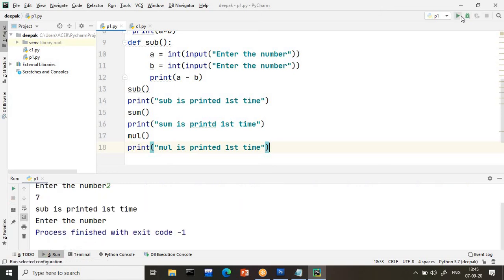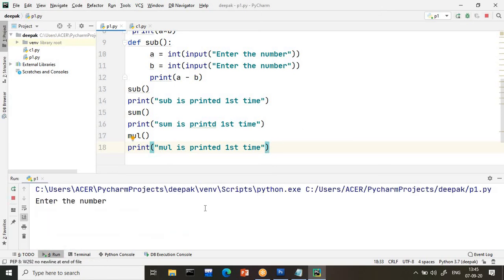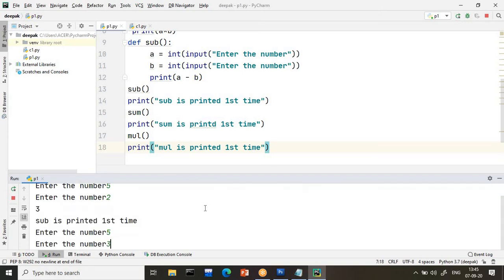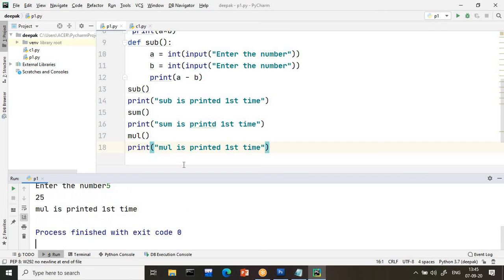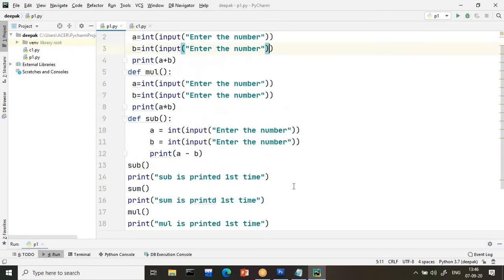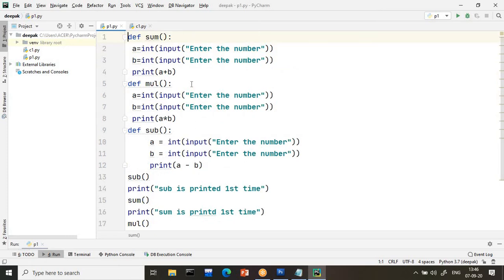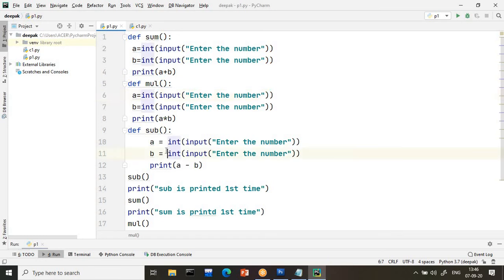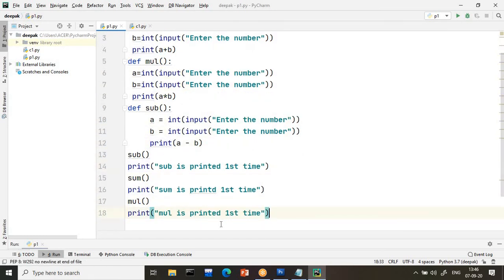Now execute, you will get it perfectly fine. So 5 minus 2, you will get 3. 5 plus 3, 8, and 5 into 5, 25. Like this we can perform addition, multiplication, division. So it means in one program you can write any number of functions. This is one function, two functions and three functions. And as per your requirement you can call it.